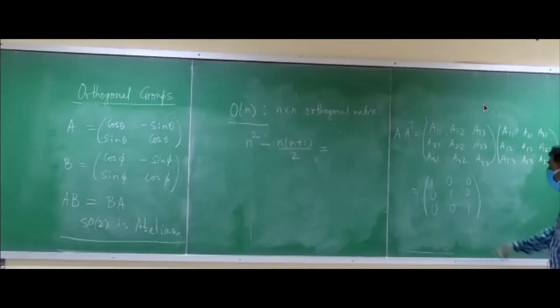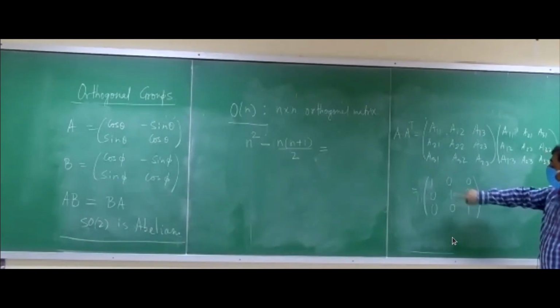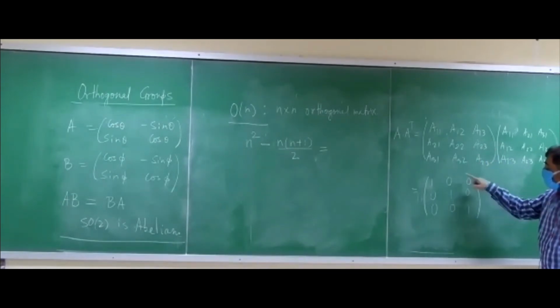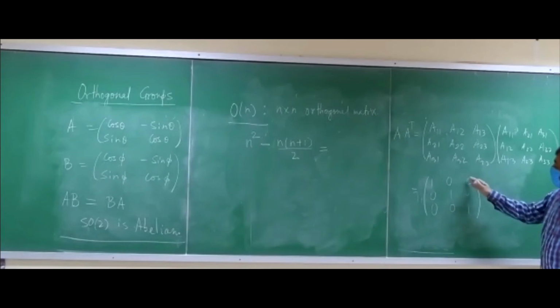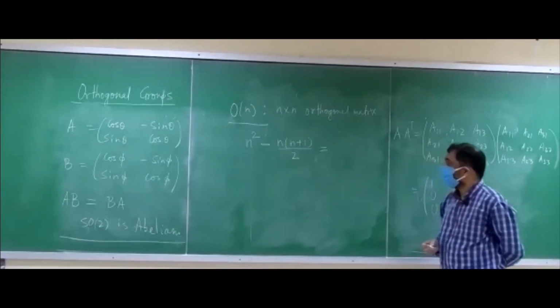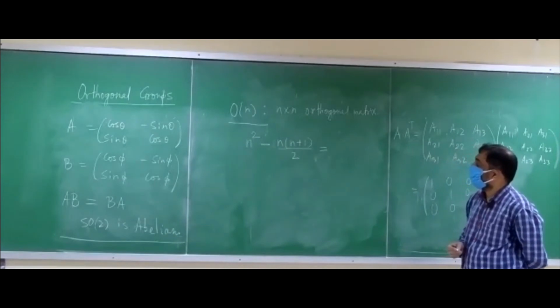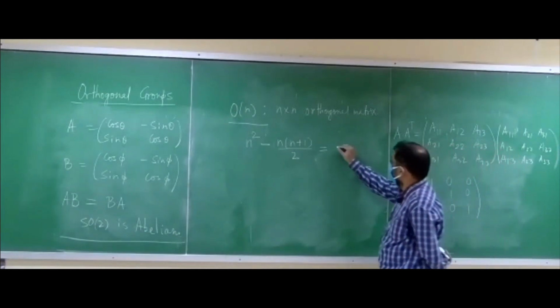That is because diagonals will give you 3 conditions, but then for these off-diagonal ones, because they are real, you will get half of these actually, not all these 6. There is this reflection symmetry along the diagonal. So that will give you n into n plus 1 by 2. So what is this number here then? n into n minus 1 by 2.